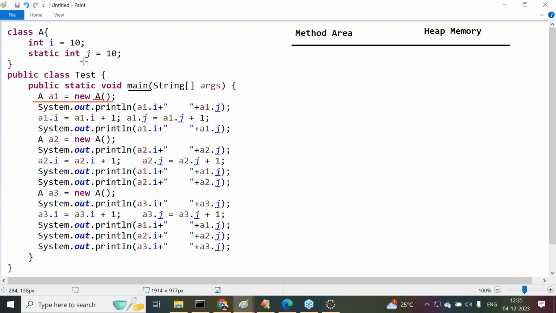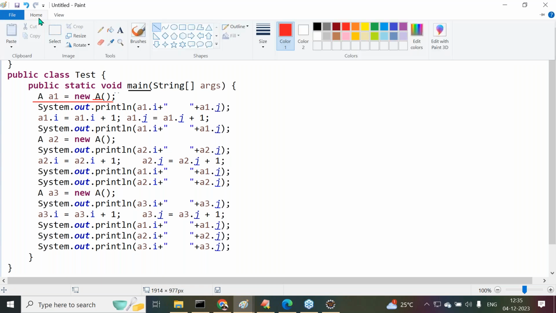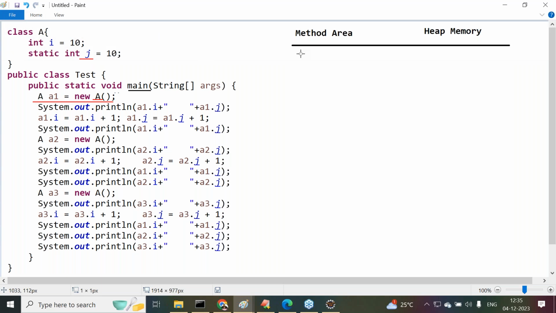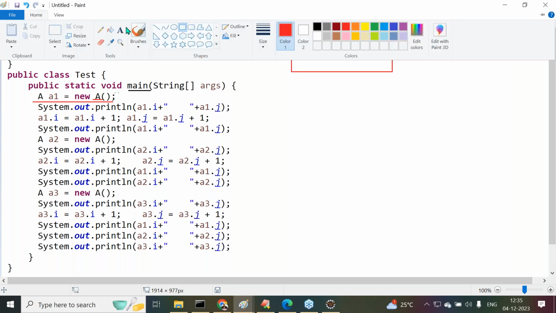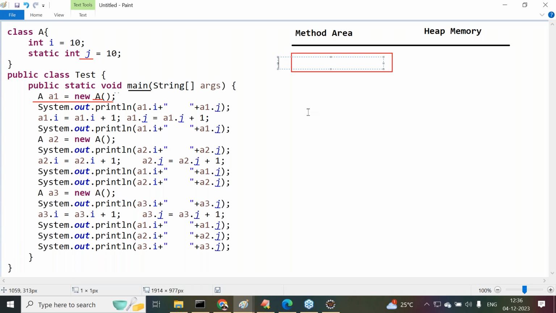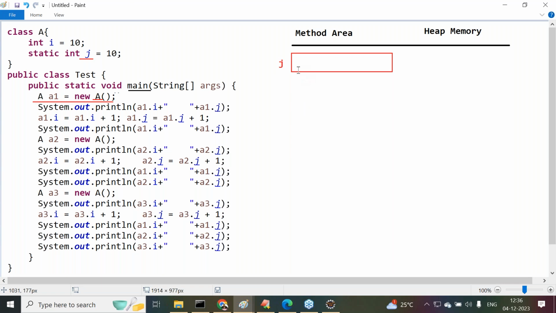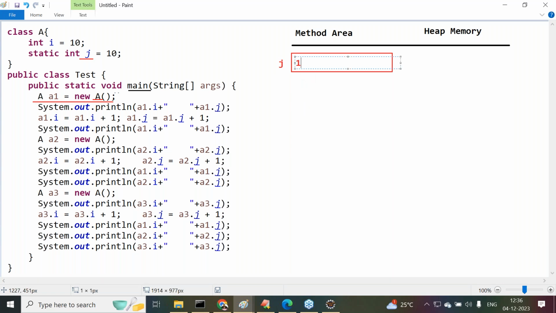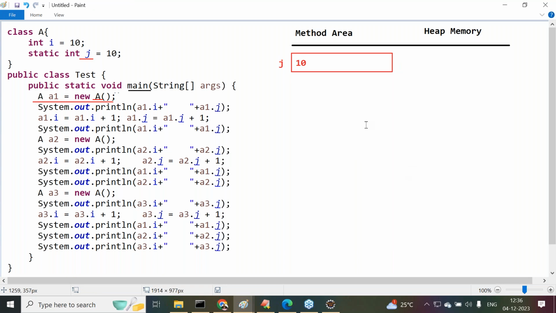Which variable is a static variable here? J variable is a static variable. Immediately for J variable, memory will be created inside the method area. This is the memory that will be created in method area. That variable name is J variable, sorry, J variable will have memory in the method area where the value is 10. Okay, leave this one. After loading the class bytecode to the memory, new keyword and constructor both